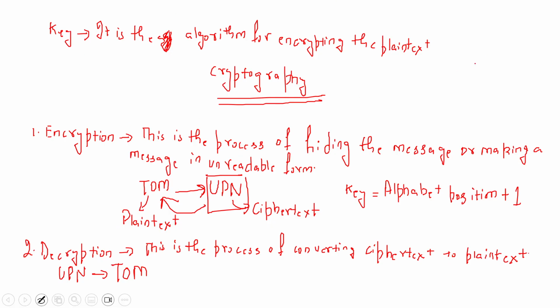So in a nutshell, cryptography consists of two aspects. One is encryption, another is decryption, right? Now, broadly speaking, there are two types of cryptography techniques. One we say is symmetrical cryptography.